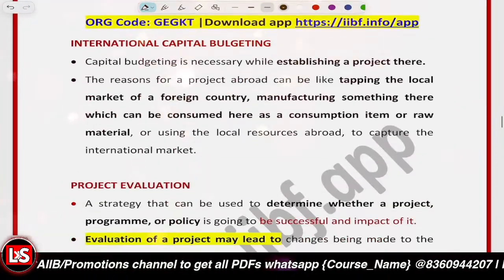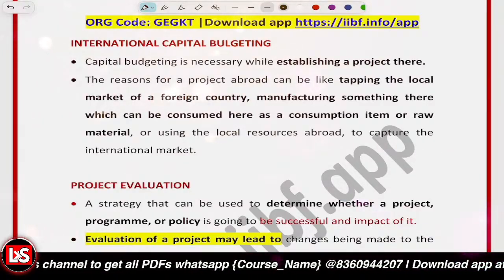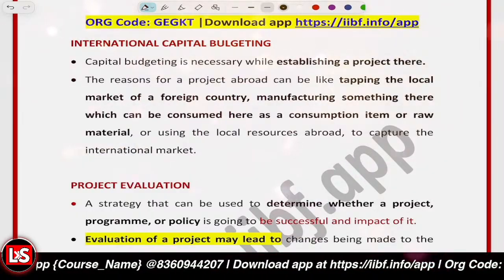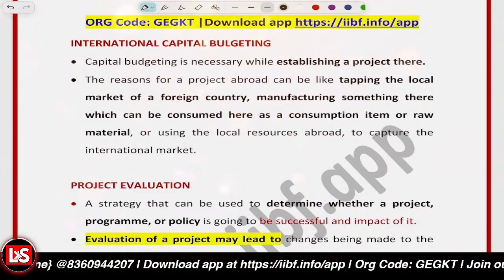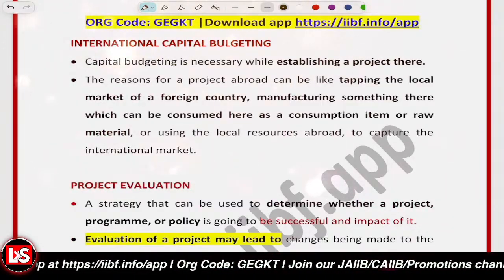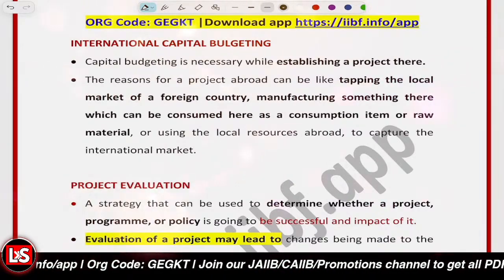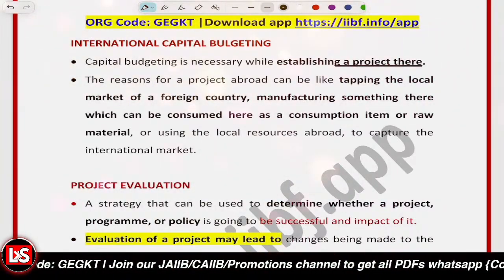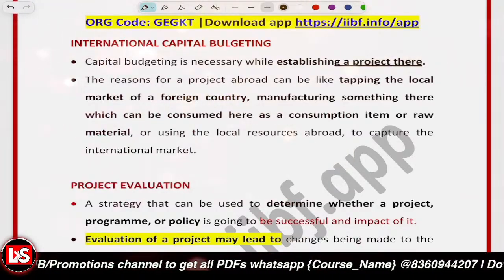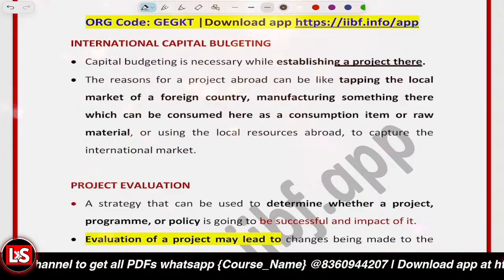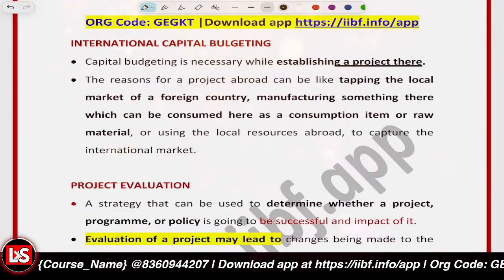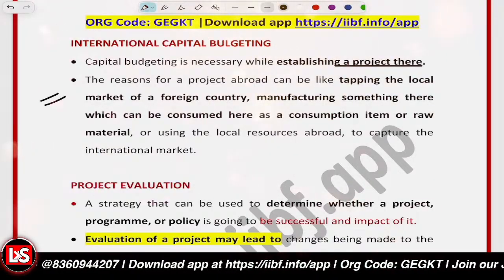Right. Then it's related to international capital budgeting. International capital budgeting means that we have to evaluate project investments which are overseas. So we have to establish a project there, and for that purpose we have to evaluate what capital decision is to be taken, like if you want to go for foreign manufacturing units, overseas branches, international expansion or something. That's the main purpose related to it. And what are the reasons for foreign projects?